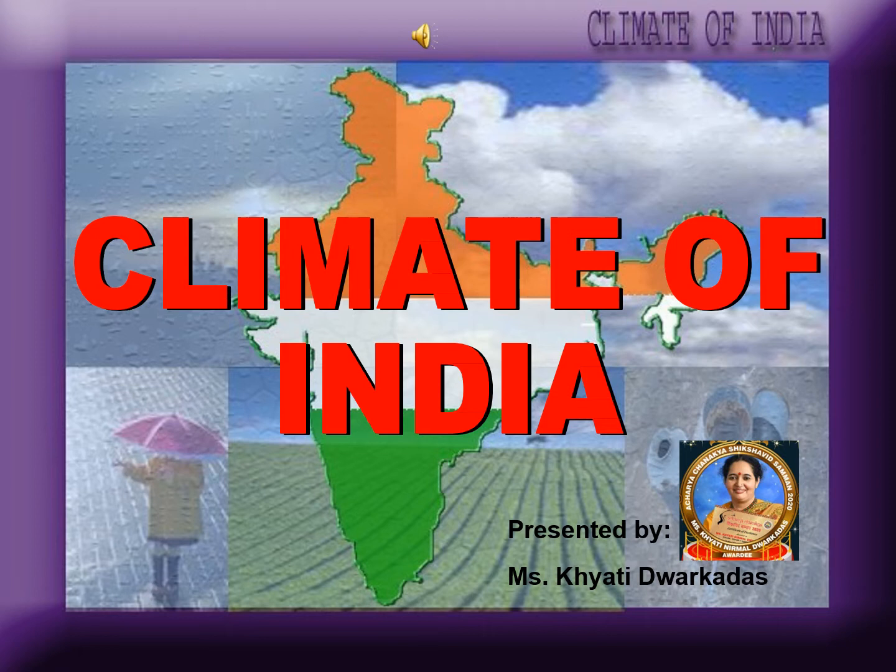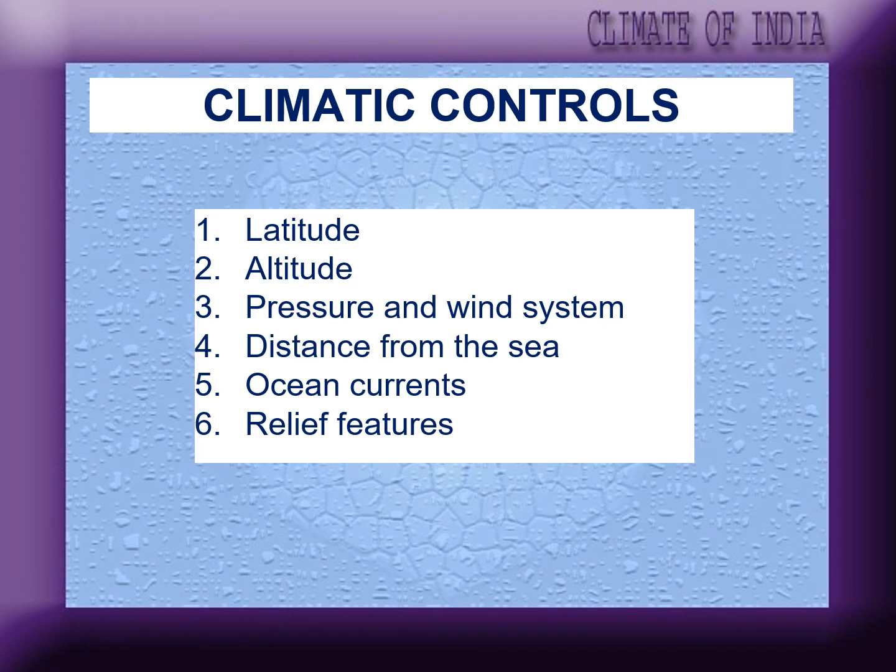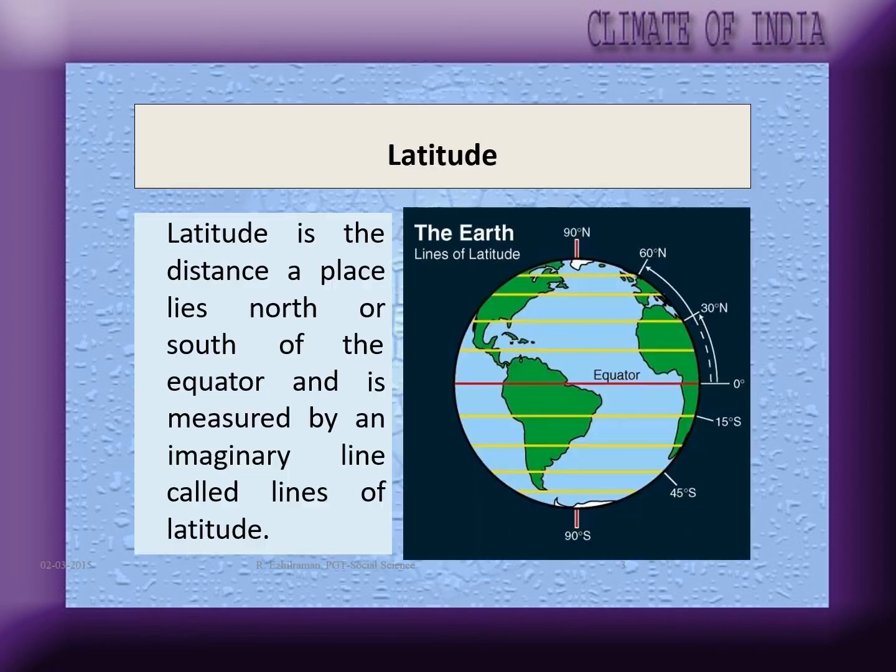And let's discuss the controls of climate today. When we talk of climatic controls, we talk about latitude, altitude, the pressure and wind system, distance from the sea, ocean currents, and relief features. And very briefly, we shall look at each of the 6 climatic controls.